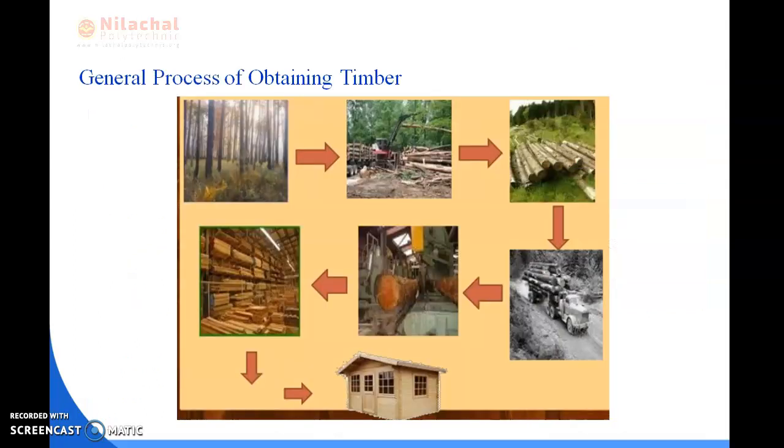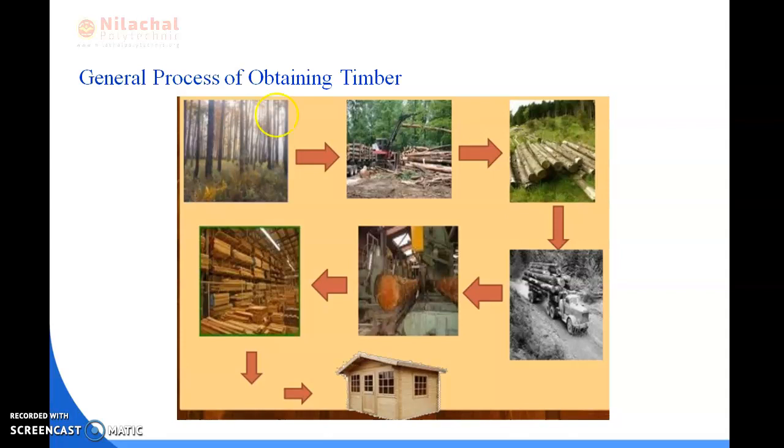So next we will be reading about the general process of obtaining timber, as in where we will obtain the timber. As we all know, in the jungle we know the structure of a tree: there are three parts, that is trunk, crown and roots.